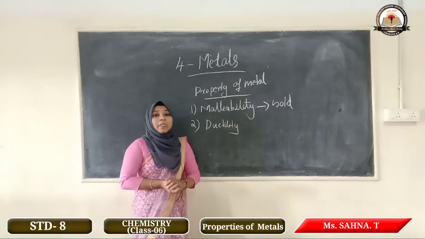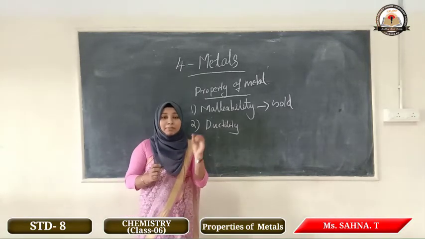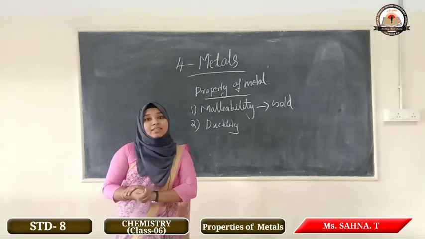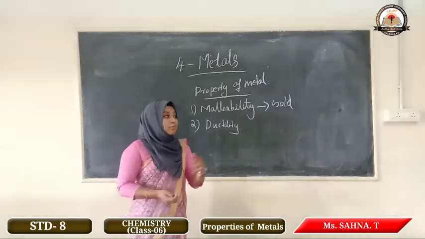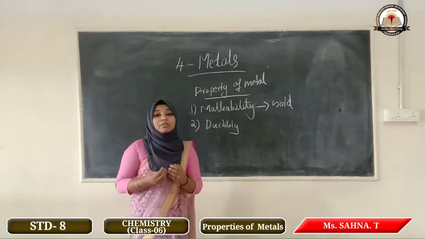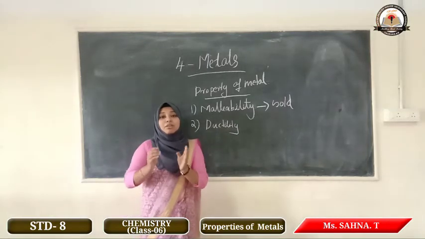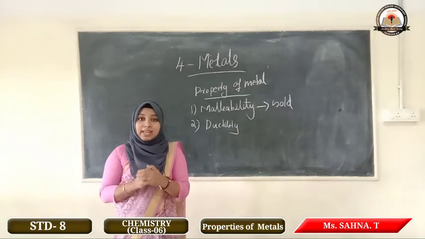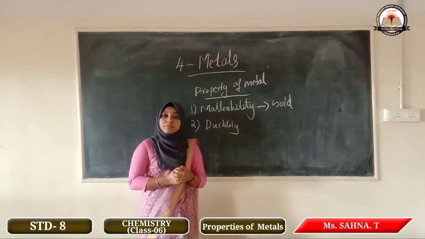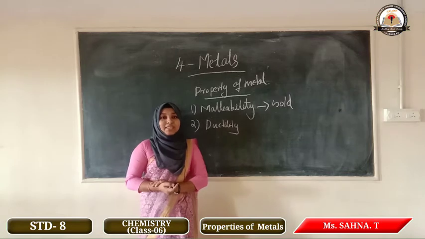Okay, we know that the filament of a bulb is made up of thin wire. That thin wire is made of tungsten. Why do we use tungsten to make the filament? Because tungsten is a metal, it can be drawn into fine wires. Hence we use tungsten for the filament of an electric bulb.